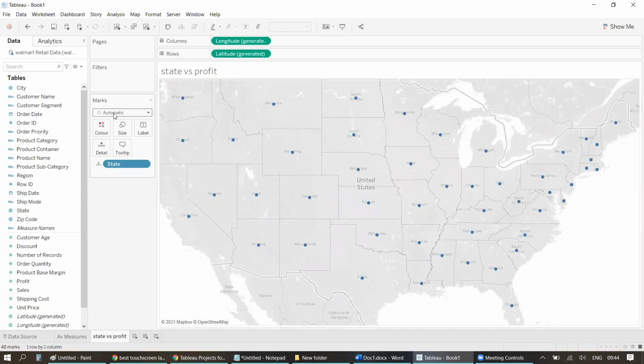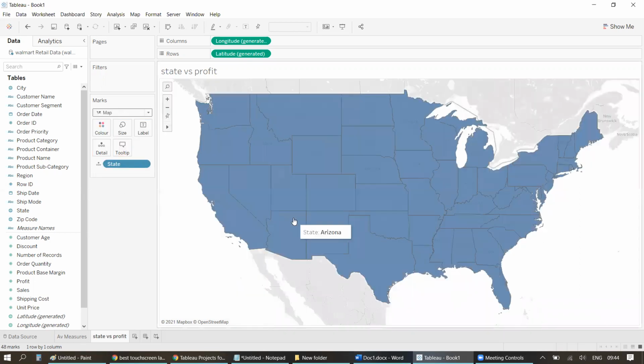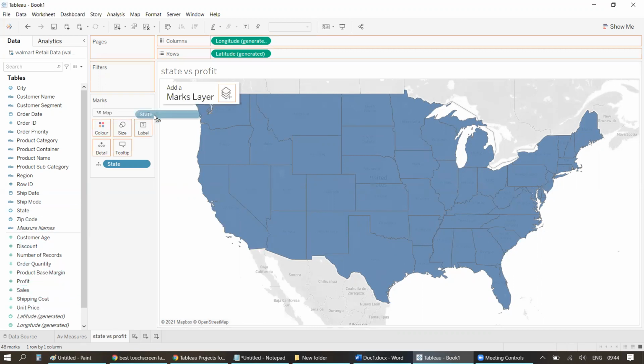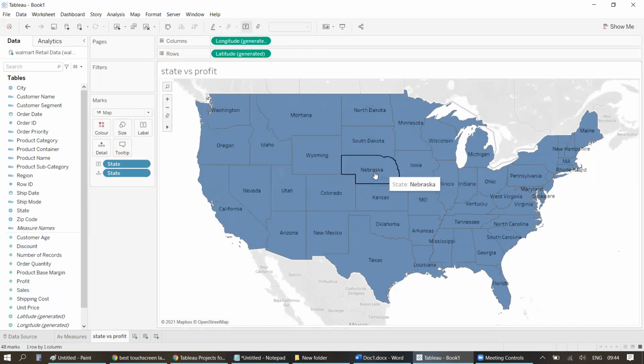Currently, if you look at the marks, it's automatic, right? I'll change this to map so that it will look like a beautiful US map, right? And you can see it's really looking good. If you want to show the state over here, I'll just drag state and put it over the label itself. So now the state names are also visible over here.